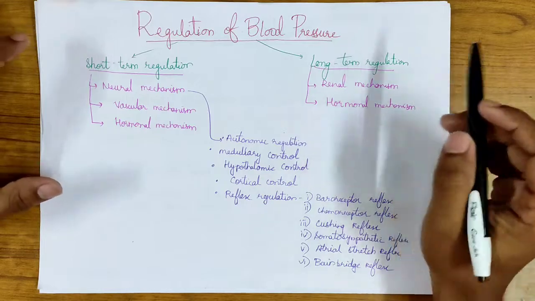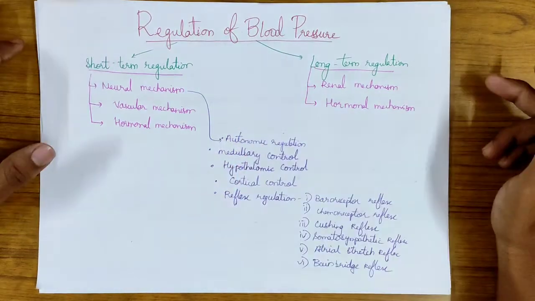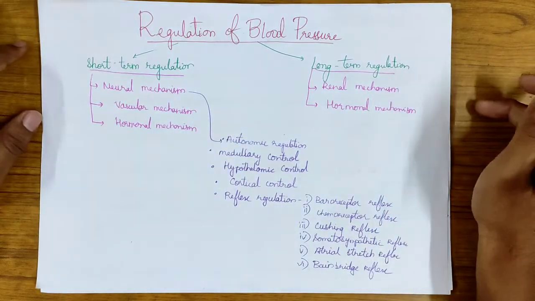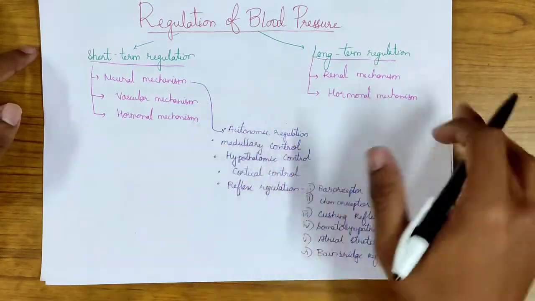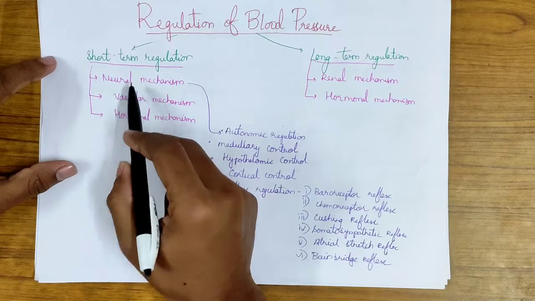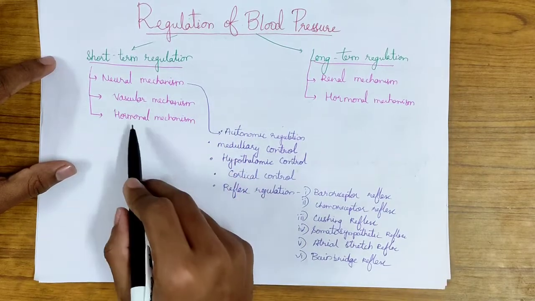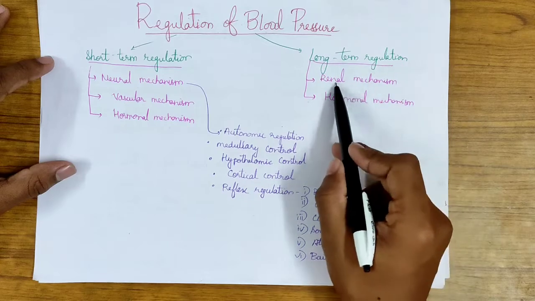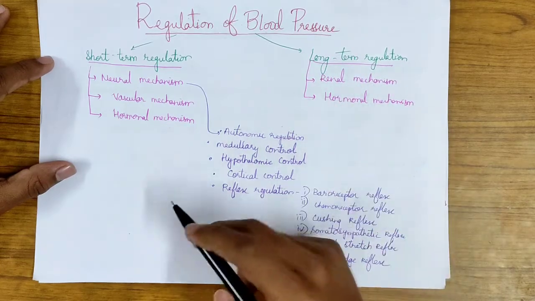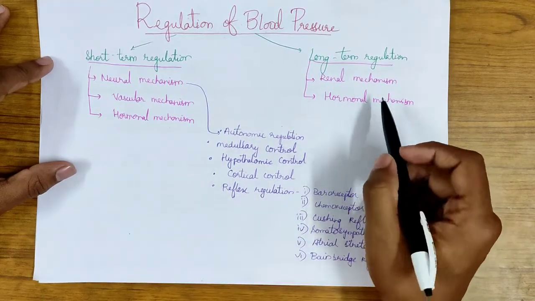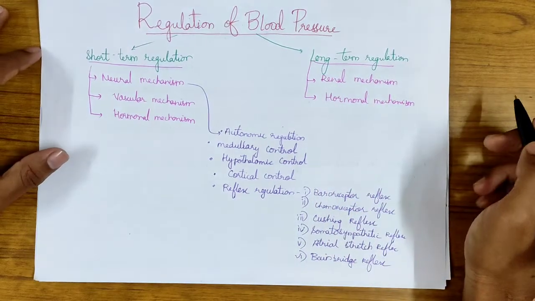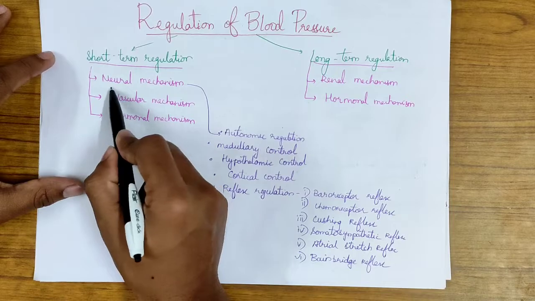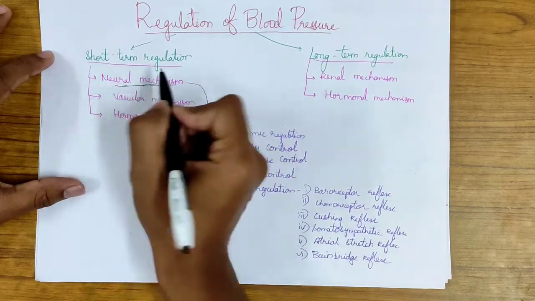So let's start. In the regulation of blood pressure, we can again divide it into short-term regulation and the long-term regulation. Under the short-term regulation, there are neural mechanisms, vascular mechanism, hormonal mechanism. And in the long-term regulation, there are renal mechanism and the hormonal mechanism. So some hormones also participate in the long-term regulations. In the short-term regulation, neural mechanism is mainly involved.